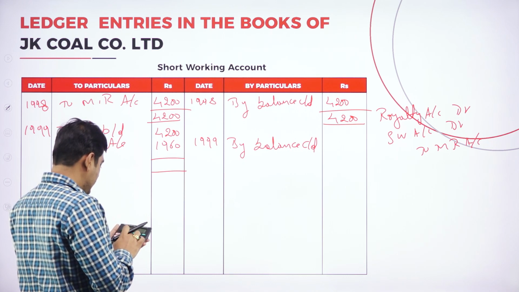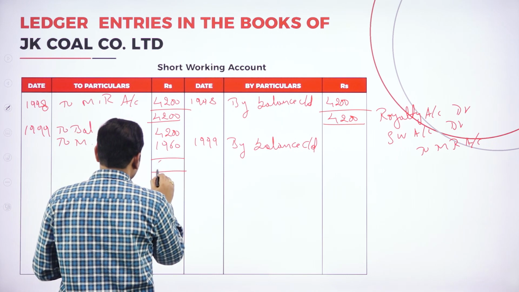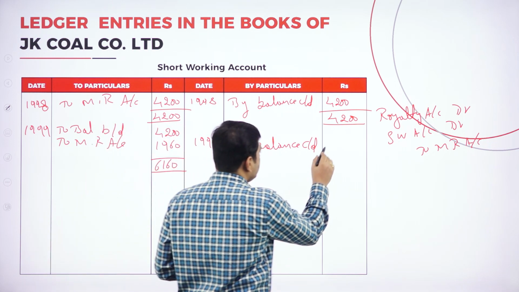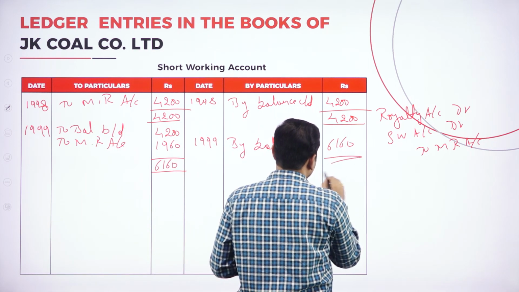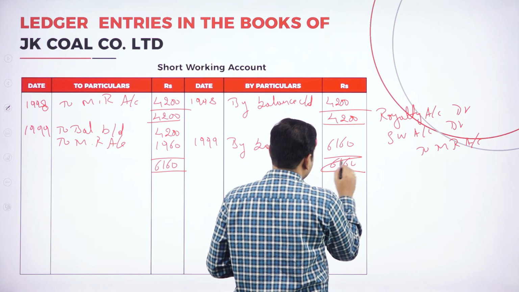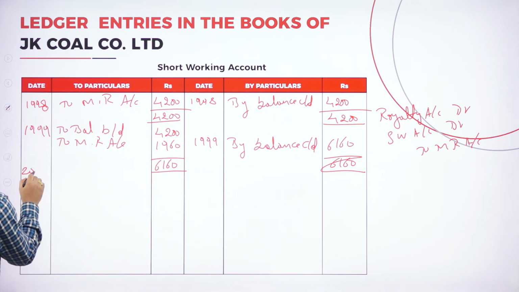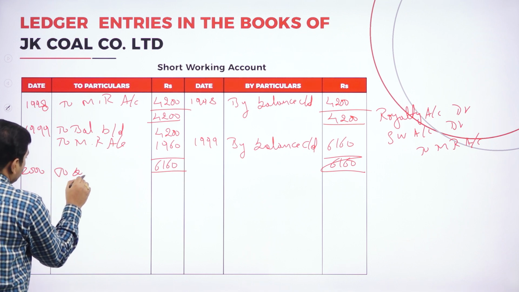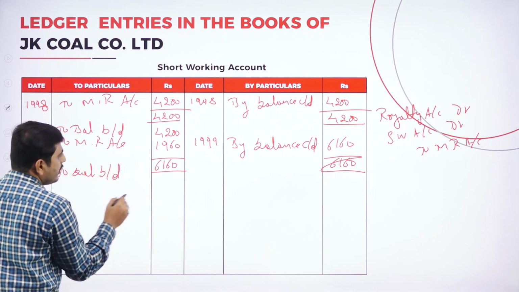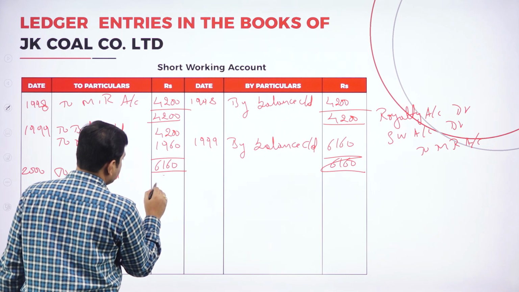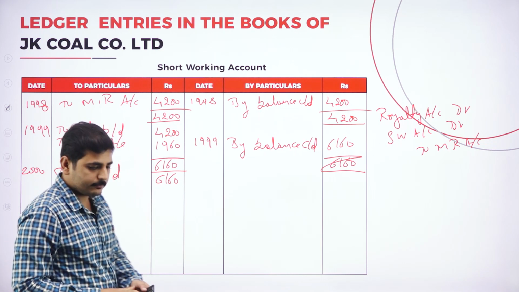Add it: 4,200 plus 1,960 is 6,160. Here also 6,160, so it will tally. Again coming to the next year, 2000, we write to balance brought down, it is 6,160.